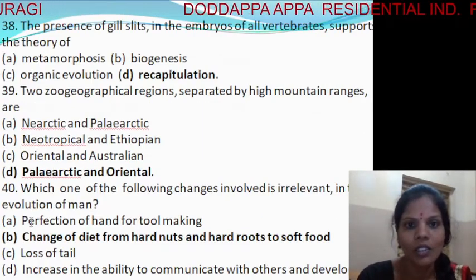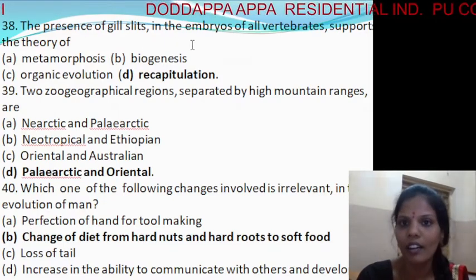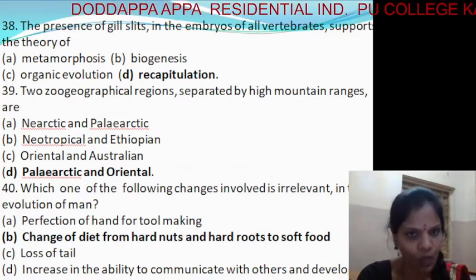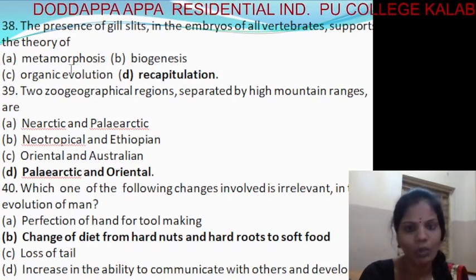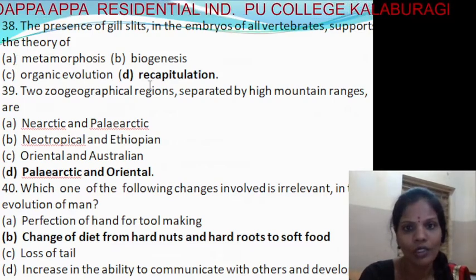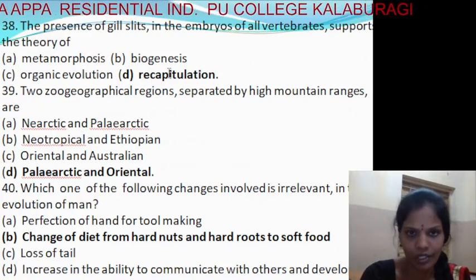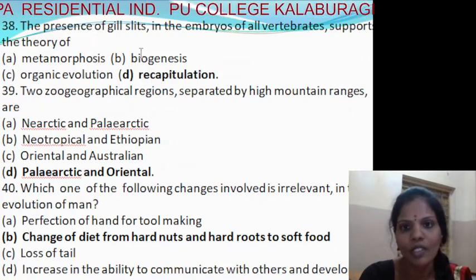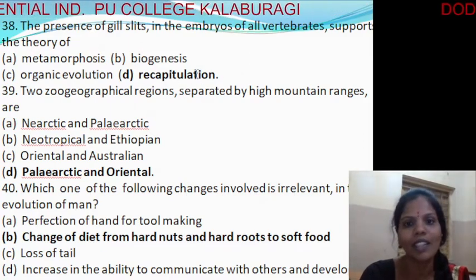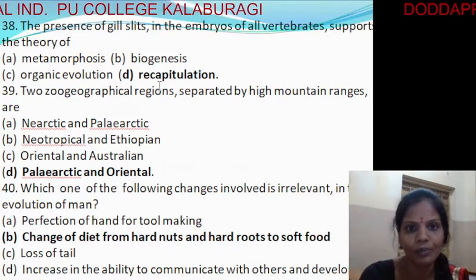The presence of gill slits in the embryos of vertebrates supports the theory of: first, metamorphosis; second, biogenesis; third, organic evolution; fourth, recapitulation. So the presence of gill slits in the embryos of vertebrates supports recapitulation, the fourth option.